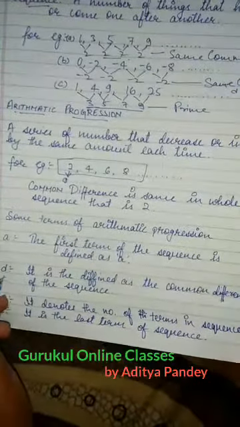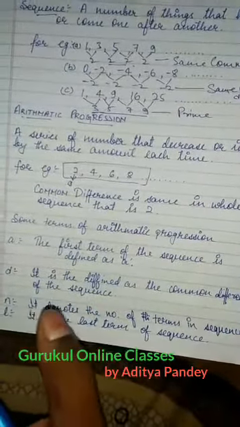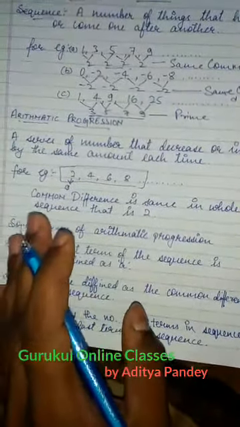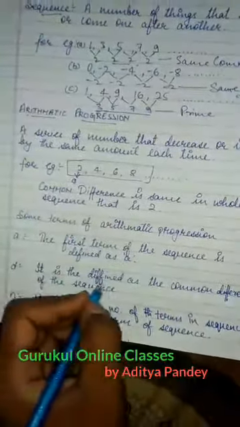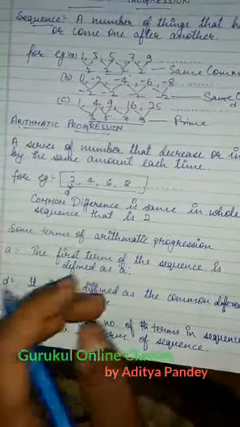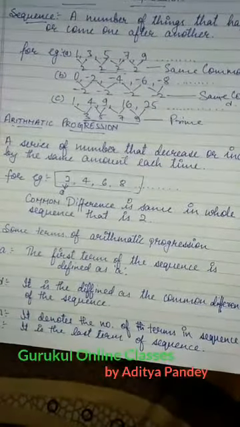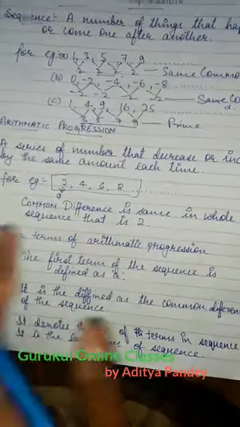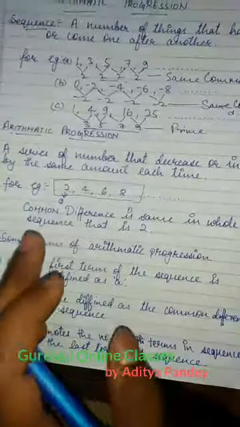And the next term is d. It is defined as the common difference of the sequence. As I have told you, in arithmetic progression the difference between the first term and the second term is the same as the difference between the second term and the third term. So we have written here the common difference. In harmonic progression and geometric progression it is different. There we denote it as only difference, but here it is known as common difference because the difference in the whole series is the same.